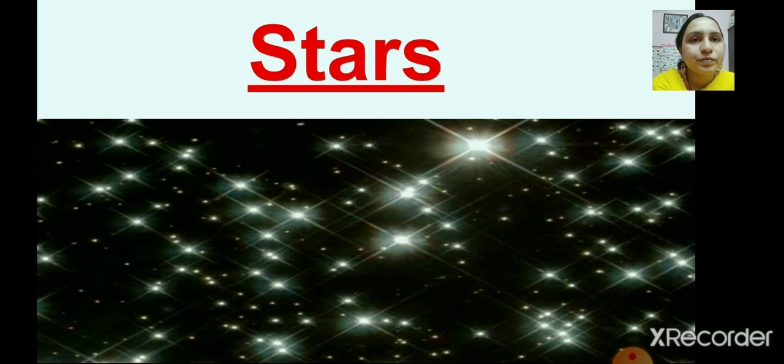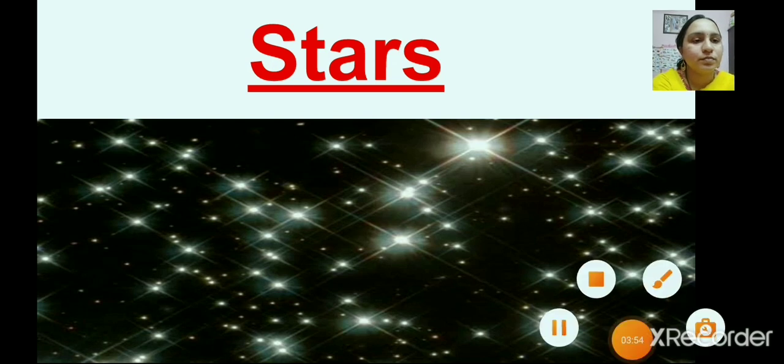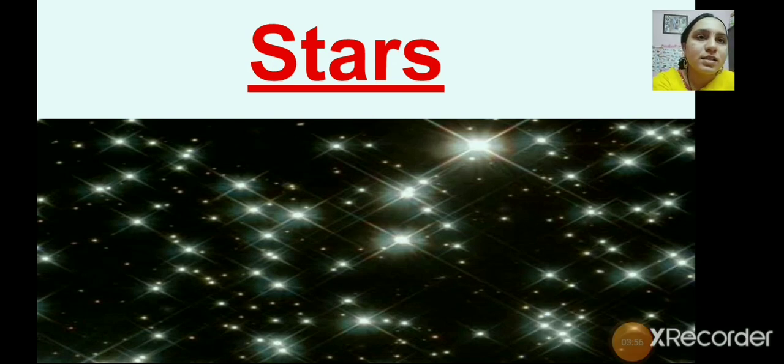But as far as the solar system is concerned, the sun is the biggest star, because other stars look tiny to us and they are far away from us.